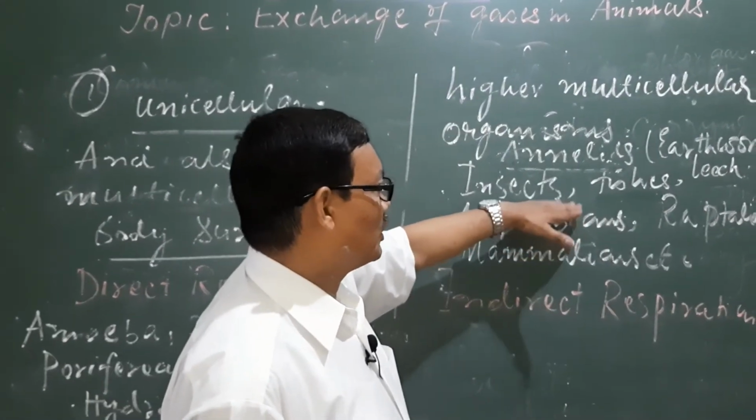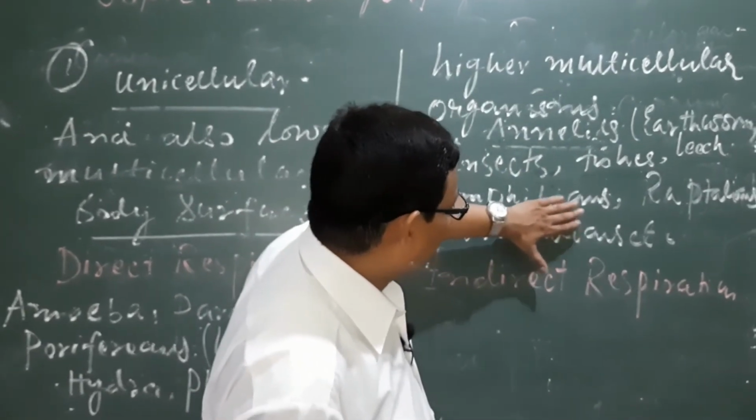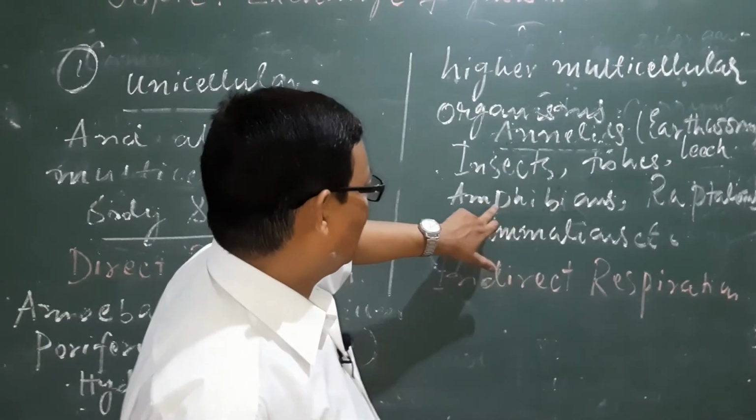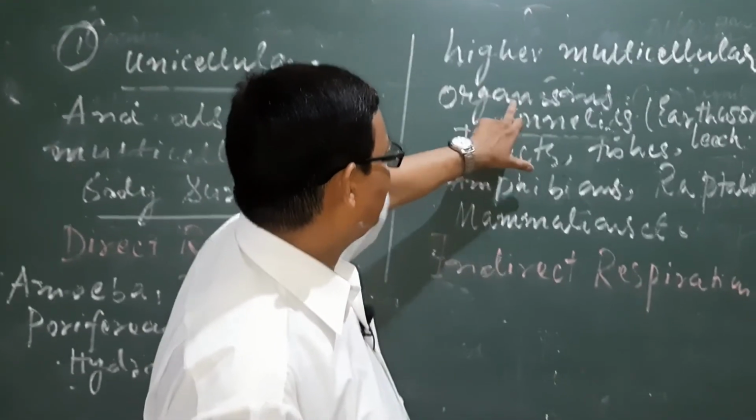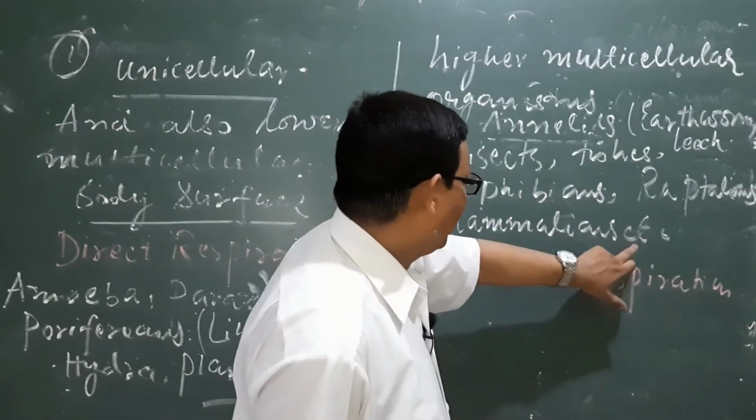In the case of amphibians like the toad or frog, there are some differences. A frog can respire through the skin and also through the lungs.